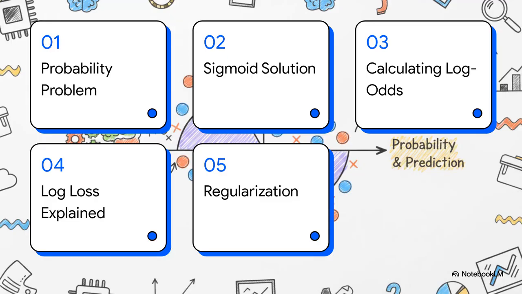Number 1, the probability problem. 2, the sigmoid solution. 3, calculating the log odds. 4, log loss explained. And finally, 5, the need for regularization. Let's get right into it.